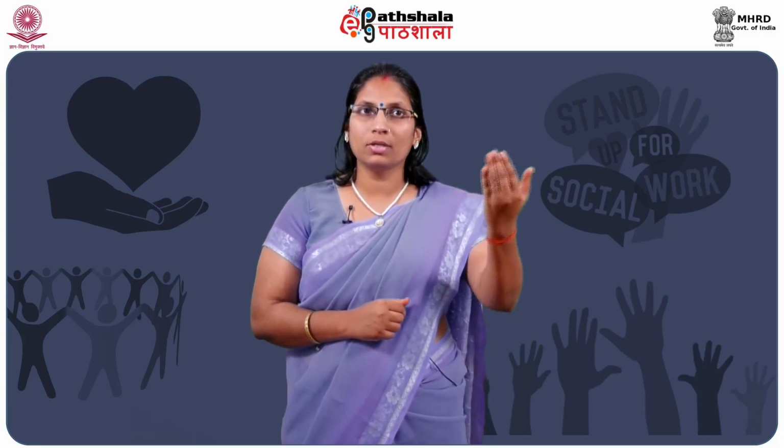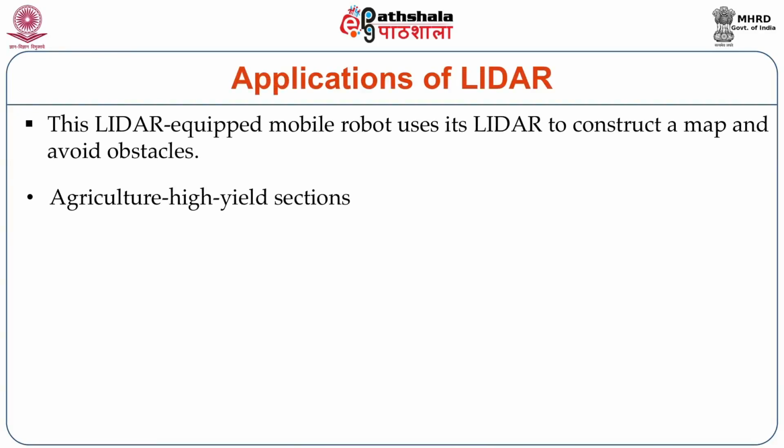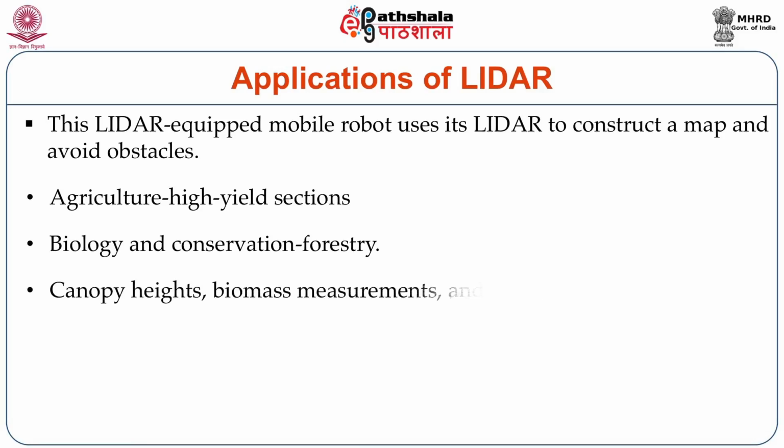It is being applied in many other disciplines, like agriculture also. It is helpful to identify the pockets or locations where there is a chance of high yield sections, or where there is a chance of dry land, or where there is a chance of irrigated area. In case of biology and conservation also, it helps to understand the canopy height. It helps to understand the biomass measure or the leaf surface area. In case of geology and soil science also, it is helpful to understand the content as well as the concentration of nutrients, which is quite useful for agriculture purposes.